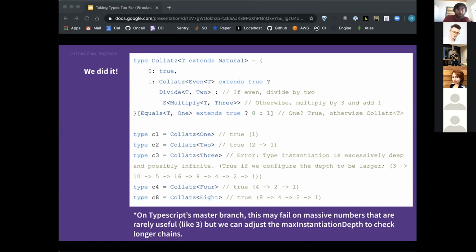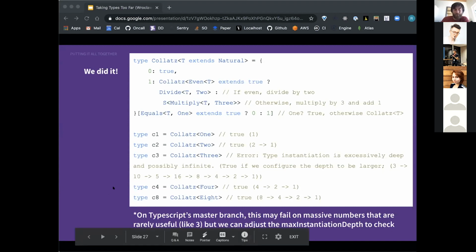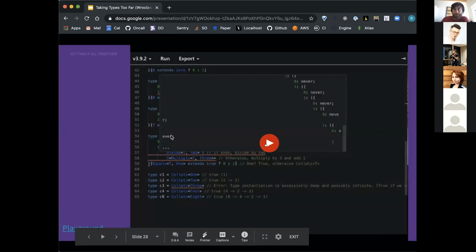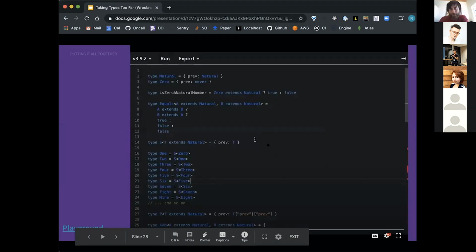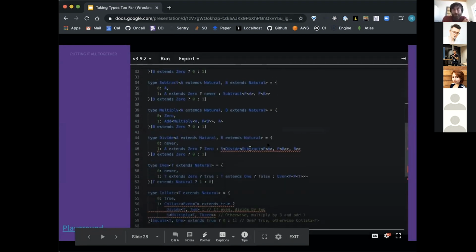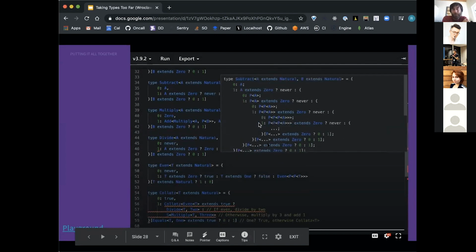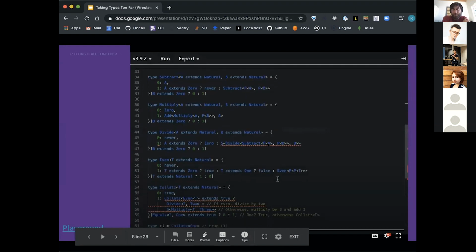Now, nitpickers may say, but Robbie, this gives us errors when we check whether the Collatz conjecture holds on 3. First of all, 3 is unreasonably large, and I don't know what you're doing dealing with numbers that big. But second, if you really want, you can recompile TypeScript with a higher max instantiation depth. So our final TypeScript playground with some angry red squiggles will show us magically checking the Collatz conjecture for numbers really up to 3, or bigger ones as long as they're powers of 2.